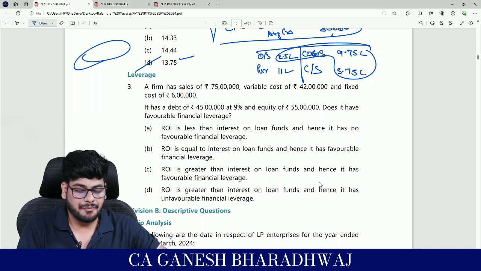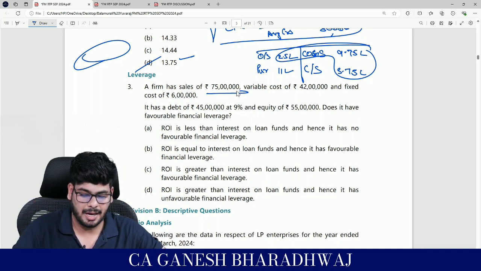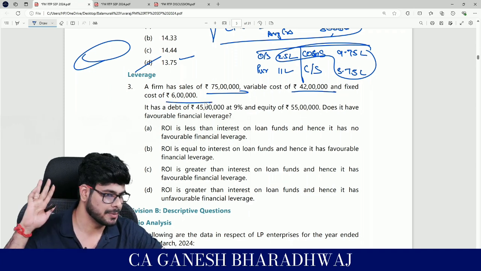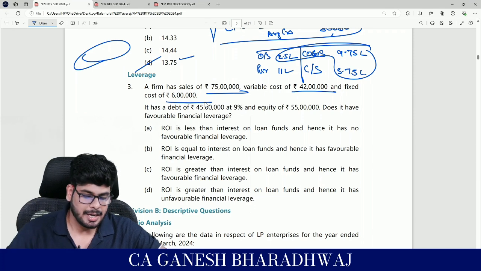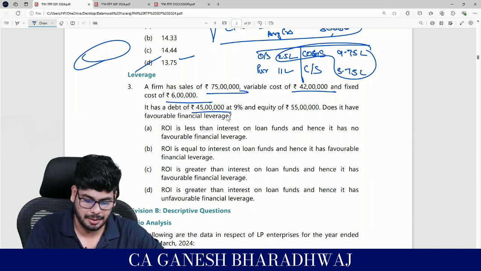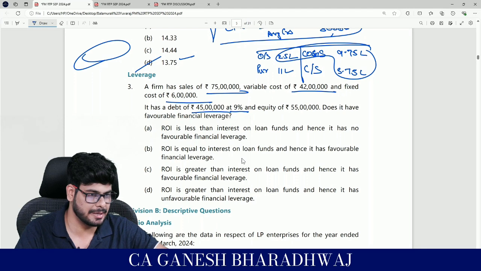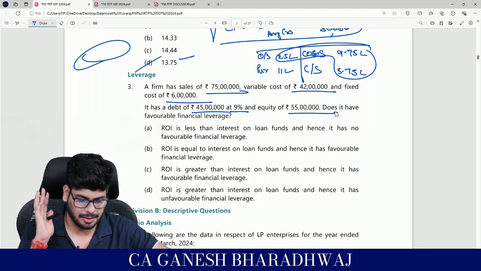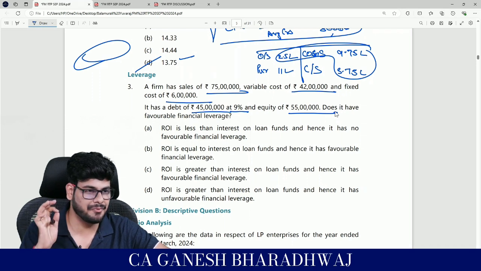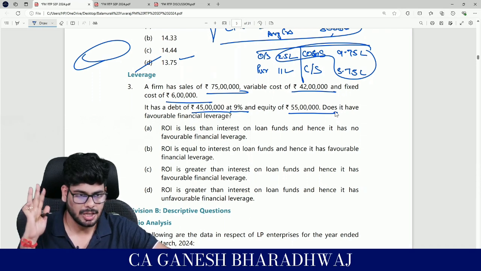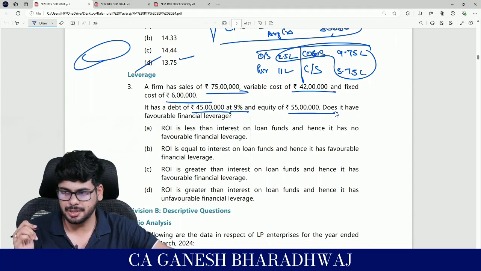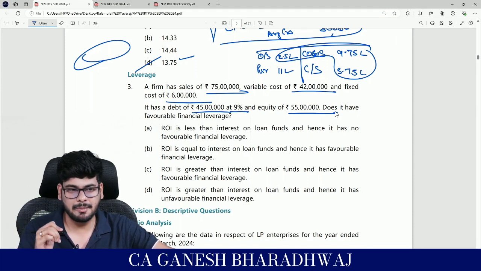Now, a firm has sales of 75 lakhs, variable cost is 42 lakhs, and the fixed cost is going to be 6 lakh rupees, right? Next, it has a debt of 45 lakh at 9%, which is your interest rate, the coupon rate, and equity of 55 lakh. Does it have a favorable financial leverage? This is all they have asked. Now, first guys, tell me, what do you mean by a leverage?